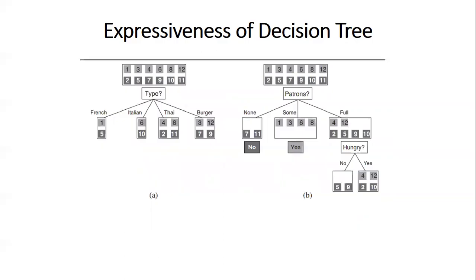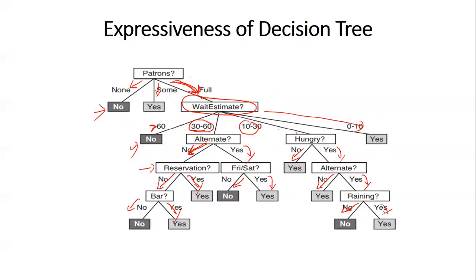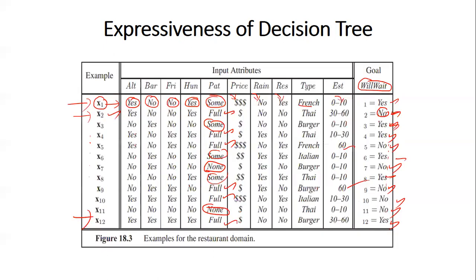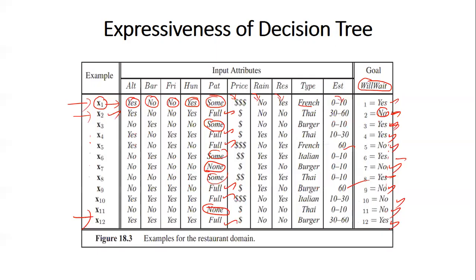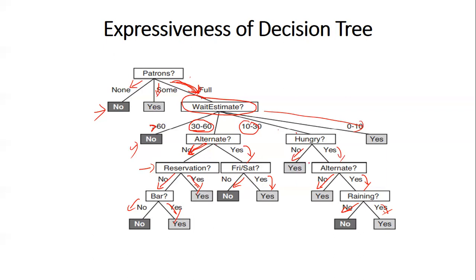Now our question is, this is a training set. Here the decision tree is given, but how does the algorithm construct this decision tree? This is the crucial thing. What we want to know is how we are building this decision tree. We are not going to discuss the step-by-step process, but this is what a machine learning algorithm does. It builds this decision tree so that when a new input comes, it is able to map it. You can give a new input x13, which is totally different from this, but based on this decision tree, it will identify.